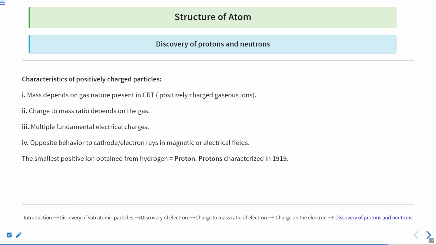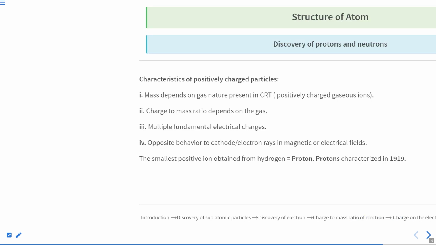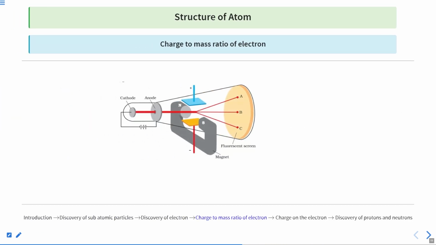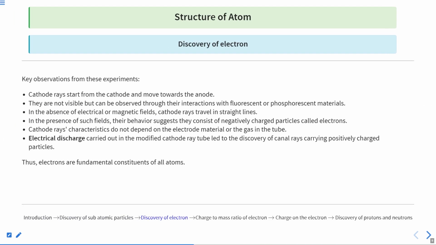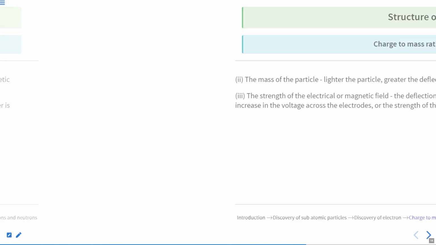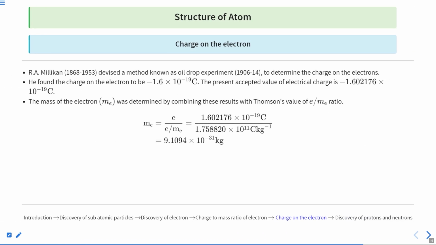So once all of these electrons were discharged, we provided even more higher voltage, and after that, as we have seen that line that was put there, that was put wrongly there. So this line here. So if the electrical discharge is carried out in a more modified cathode ray tube, that led to the canal ray. So that is the positive ray that we see after all the negative ray has been discharged. So this led to the discovery of what? This led to the discovery of the proton.